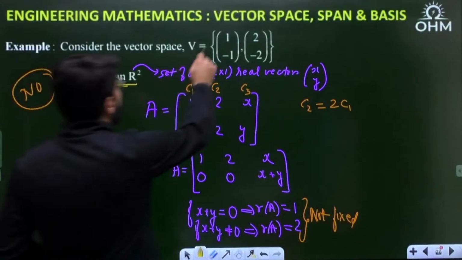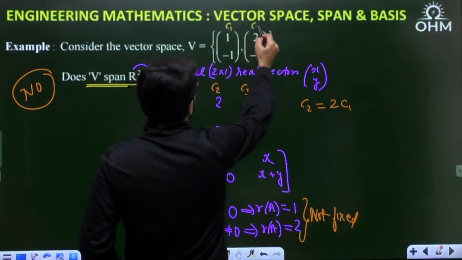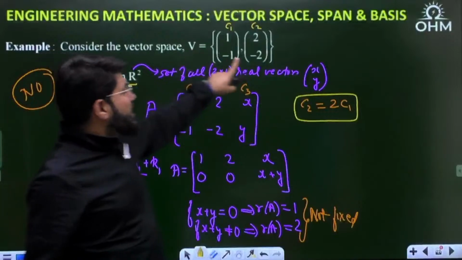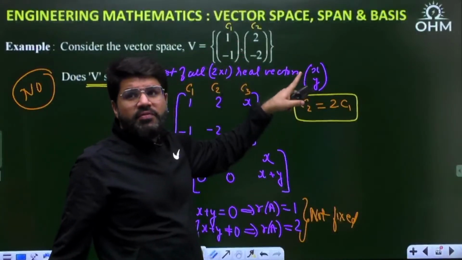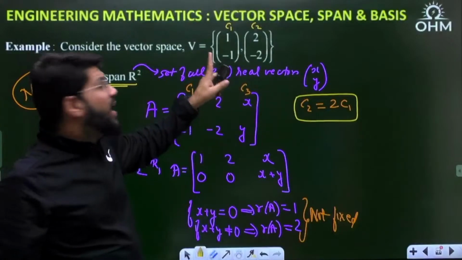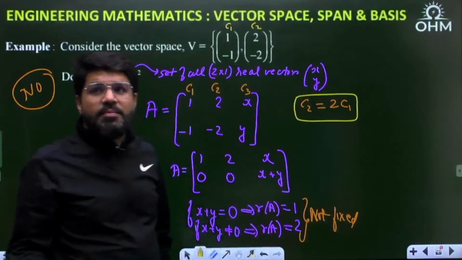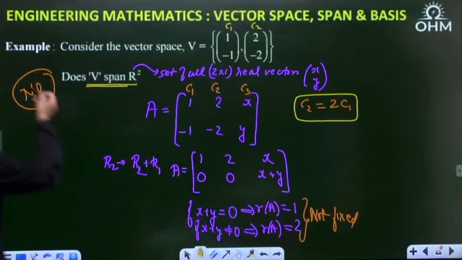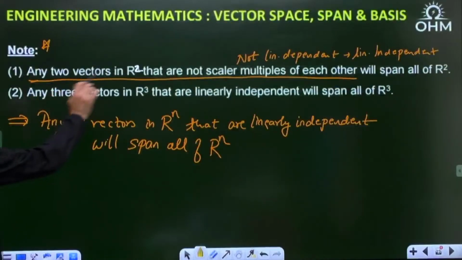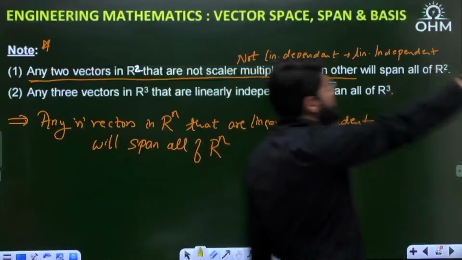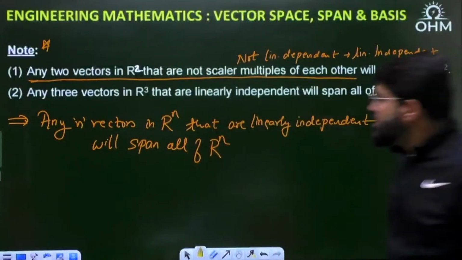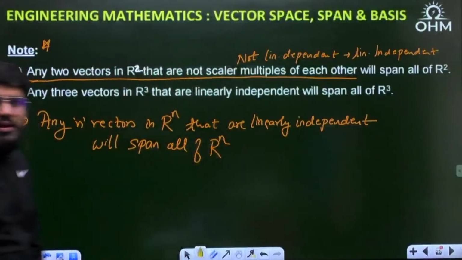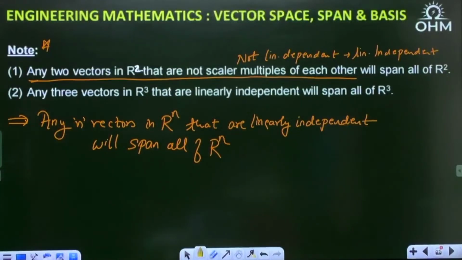Next I took an example of a vector space V containing two vectors c1 and c2, where c2 is equal to 2 c1. That means the given two vectors are scalar multiples of each other, linearly dependent. They are not independent, and they are not able to span all the vectors of R2. Does V span R2? We found the answer is no. So I told you any two vectors which are linearly independent will be able to span all of R2. Similarly, any three vectors in R3 which are linearly independent will span all of R3, or in general, any n vectors in Rn.